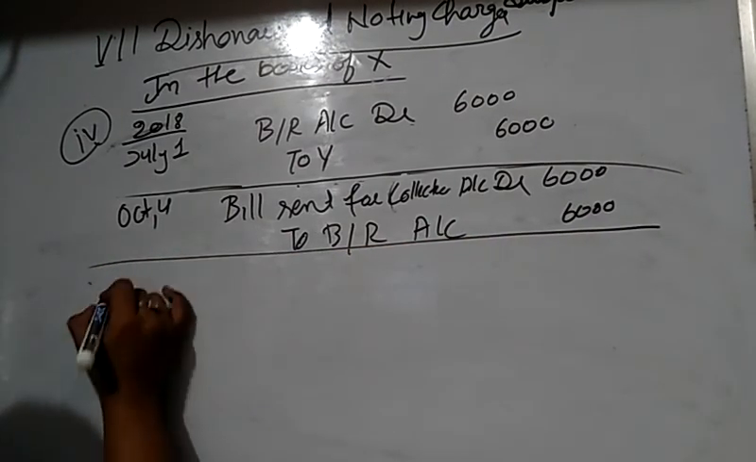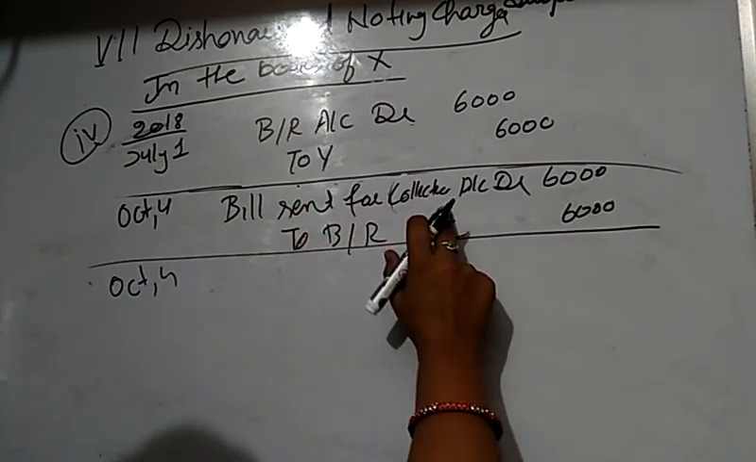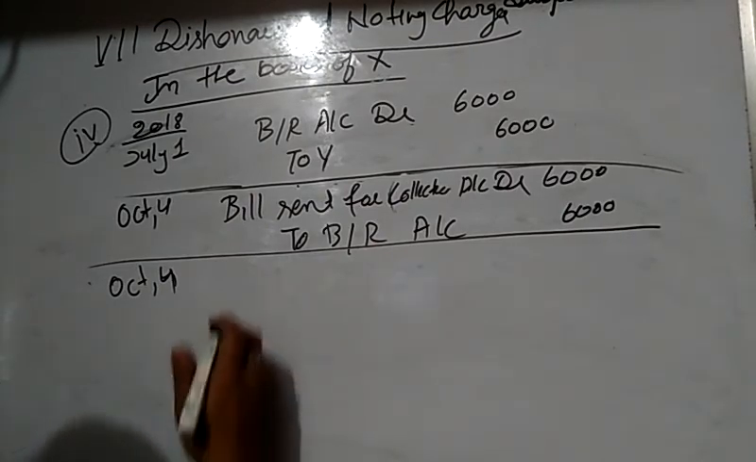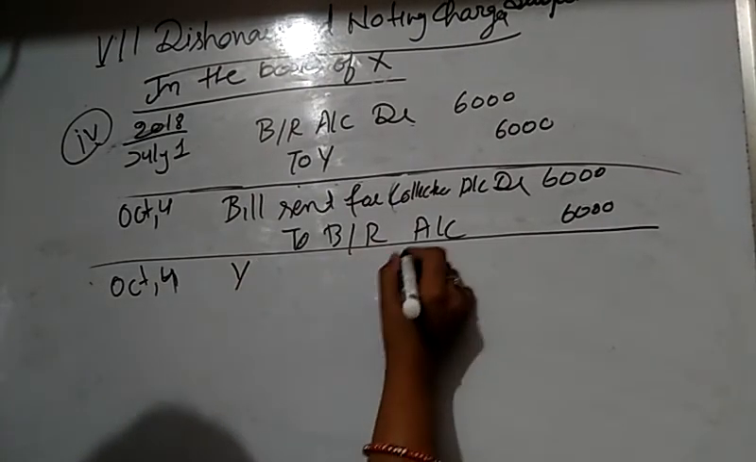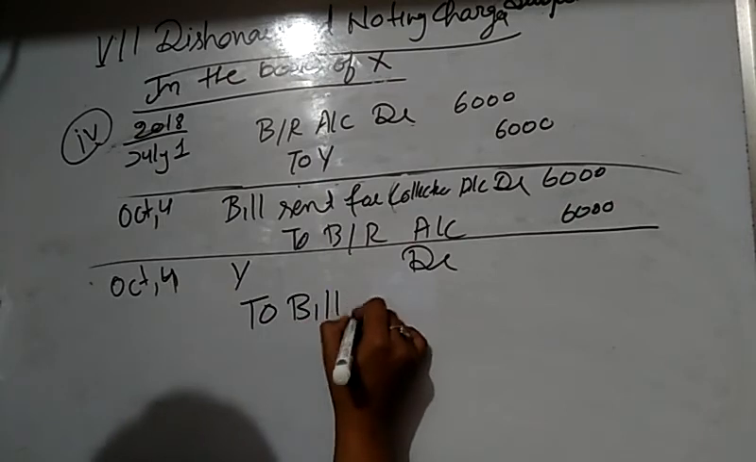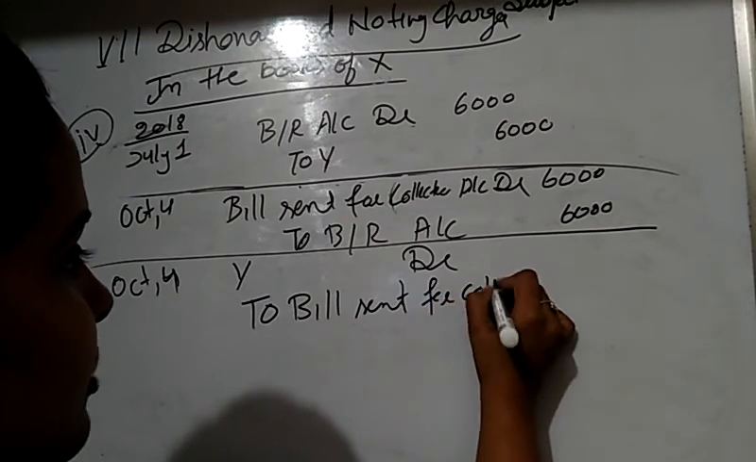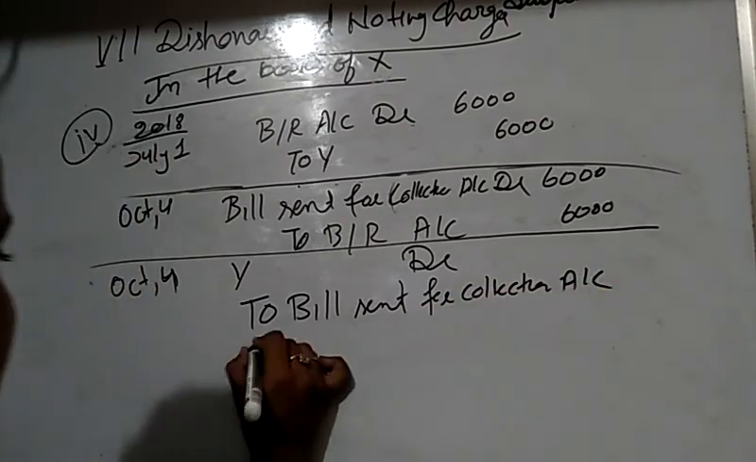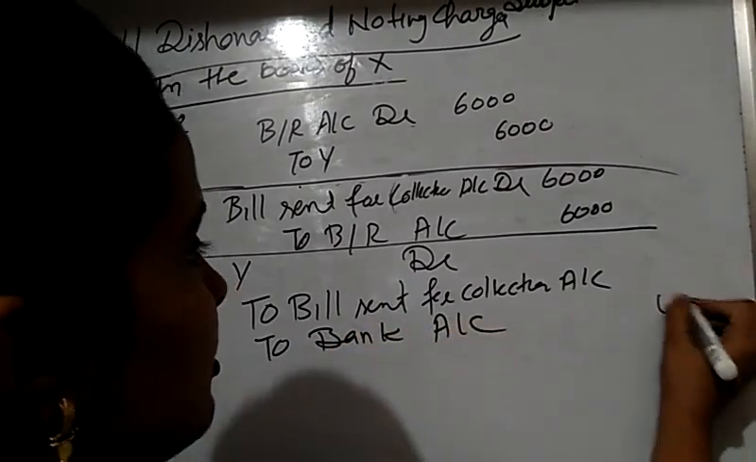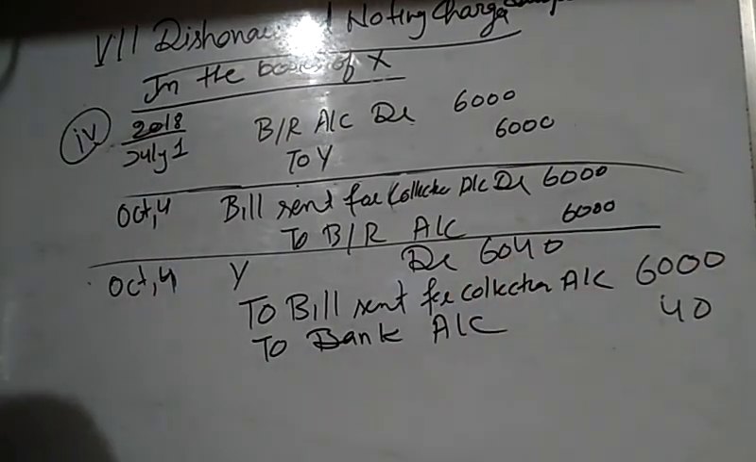After that, on October 4, X sent this bill to his bank for collection, but the bill is dishonored on the same date. So at that time the journal entry is, students, Y debit to bill sent for collection account and to bank. Noting charges are paid by the bank, so to bank account. Noting charges rupees 40, bill sent for collection rupees 6,000. So Y is debited with 6,040.